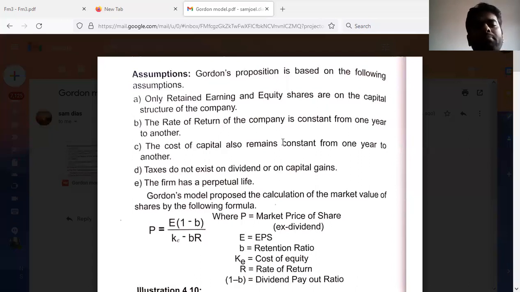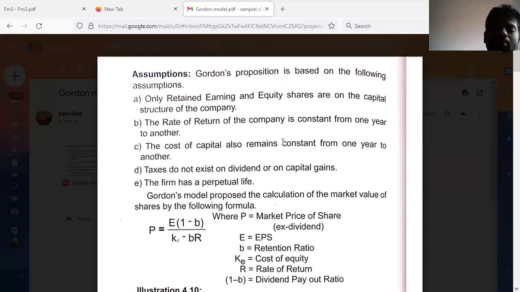The fourth assumption Gordon made was that taxes do not exist on dividends or on capital gains. That means dividends and capital gains are tax free. Then the fifth assumption Gordon made was that the firm has a perpetual life, perpetual life in the sense of infinite life. So these are all the assumptions of Gordon.